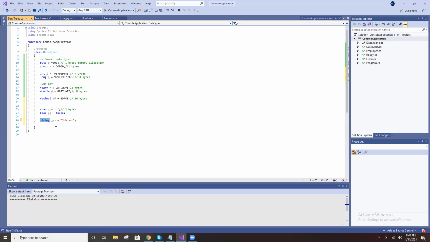String is a class to store a group of characters, so based on your characters, the size is allocated internally. By default there is no fixed size. If you declare a byte it takes one byte, a short takes 2 bytes, and an int takes 4 bytes.